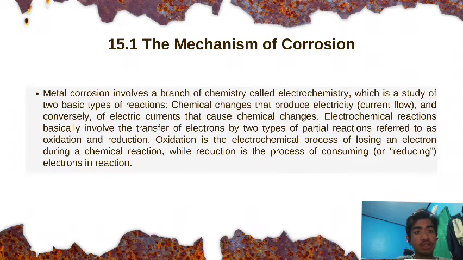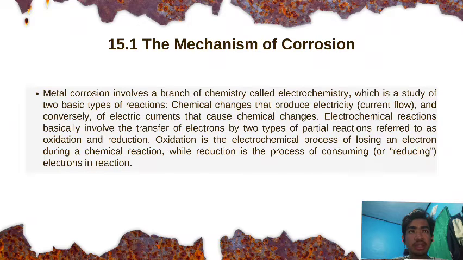Oxidation is the electrochemical process of losing an electron during a chemical reaction, while reduction is the process of consuming electrons in a reaction. Electrochemical processes require both oxidation and reduction reactions in order to maintain the conservation of electric charge.